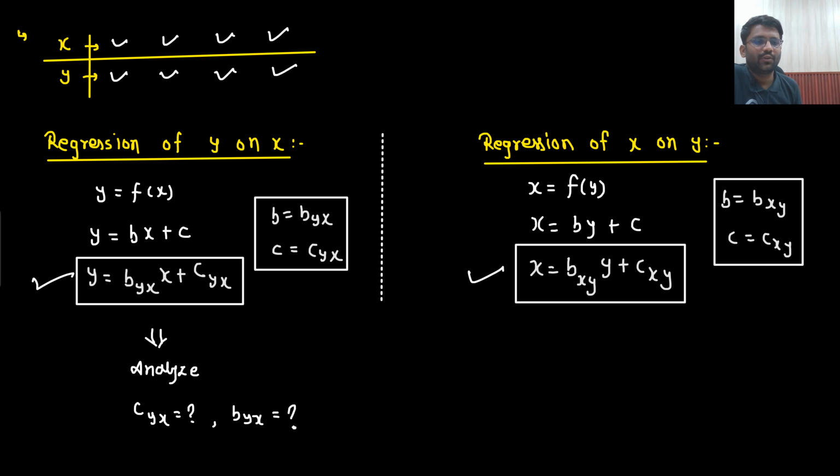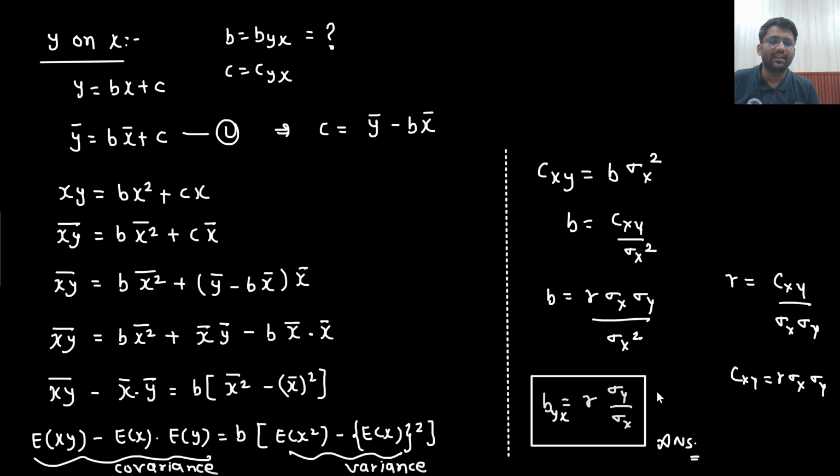Then, sir, you gave us a derivation to find out the value of b. What is b? b is the slope. So you remember the derivation for the slope. It is a very simple derivation. I derived it for regression of y on x: y equals bx plus c. I took the average. Then I multiplied with x and took the average again. From there I got to know that for regression of y on x, my slope is r into sigma y by sigma x.